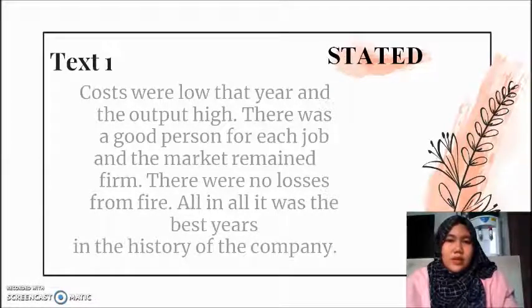Text 1. Costs were low that year and the output high. There was a good person for each job and the market remained firm. There were no losses from fire. All in all, it was the best year in the history of the company.